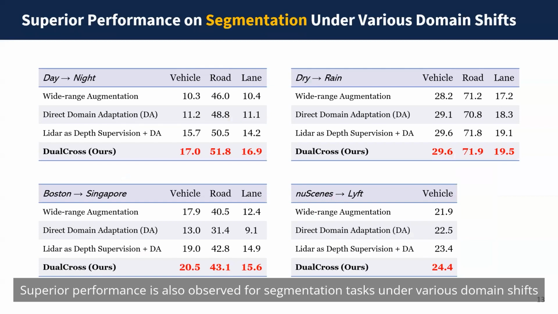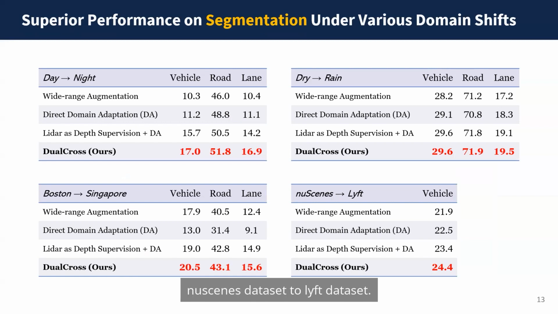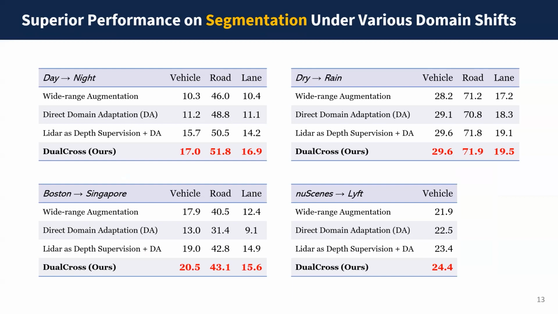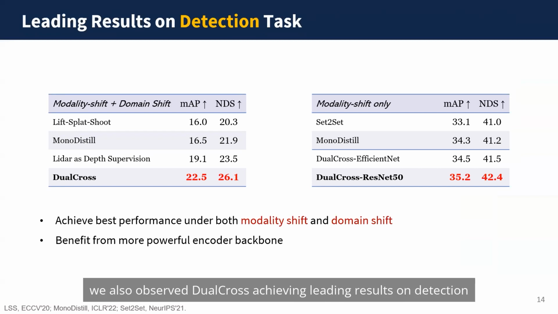Superior performance is also observed for segmentation tasks under various domain shifts, including day to night, dry to rain, Boston to Singapore, and nuScenes dataset to Lyft dataset. In addition to segmentation tasks, we also observed DualCross achieving leading results on detection tasks under both modality and domain shifts, as shown by the left table. We also find that DualCross performance scales well with more powerful encoder backbones, as shown by the right table.